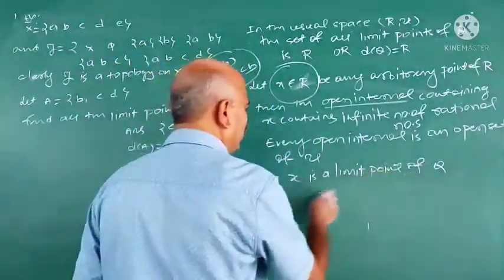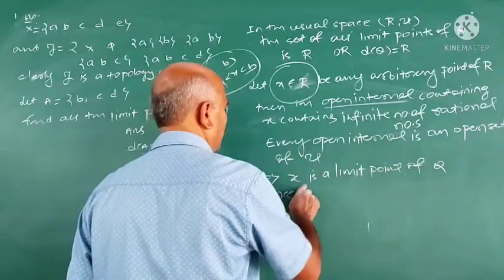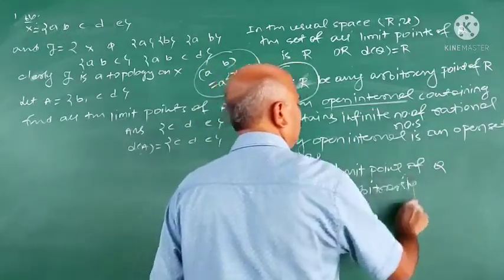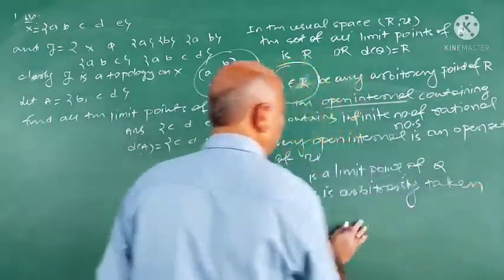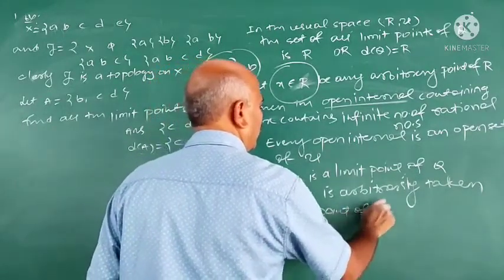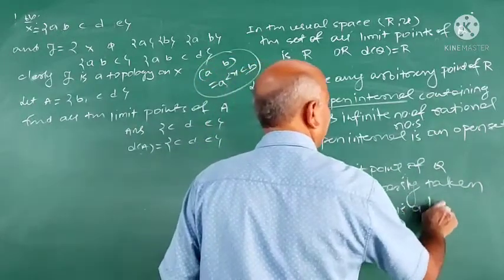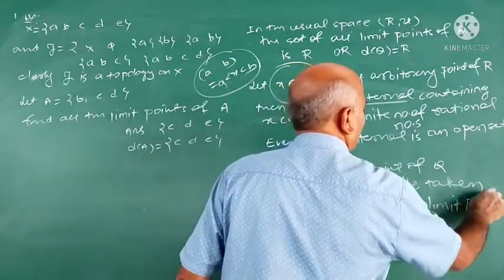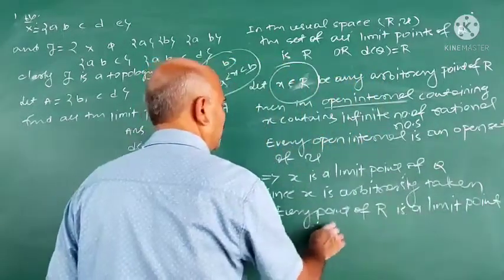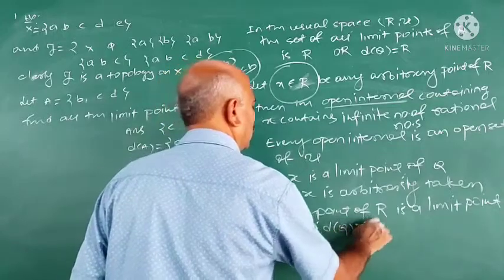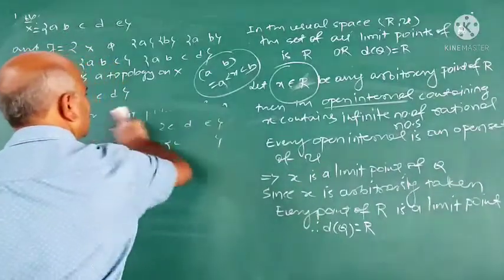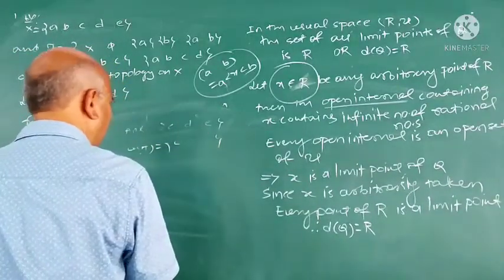This implies x is a limit point of Q. Since x is arbitrarily taken, every point of R is a limit point of Q. Means every real number is a limit point of Q. This implies D of Q is equal to R. The derived set of the set of all rational numbers is the set of all reals.